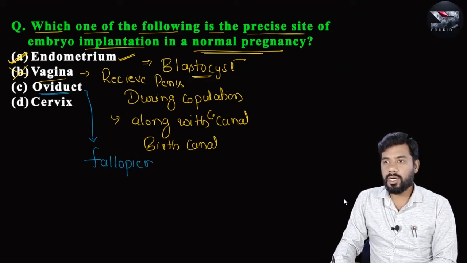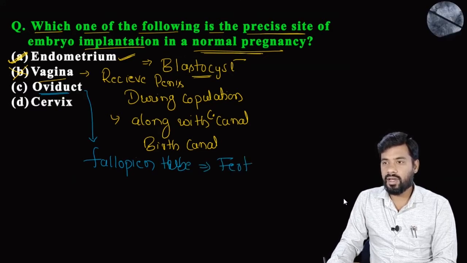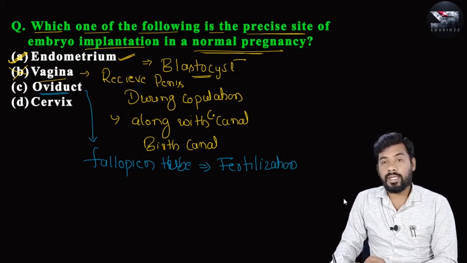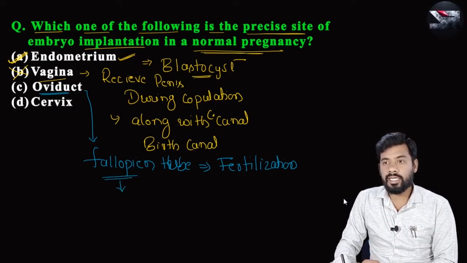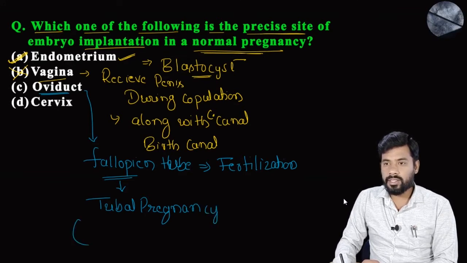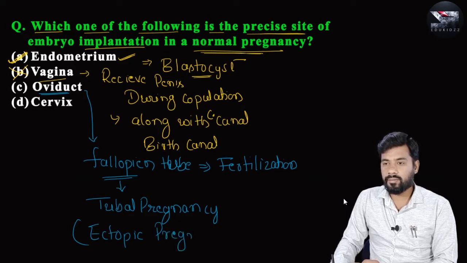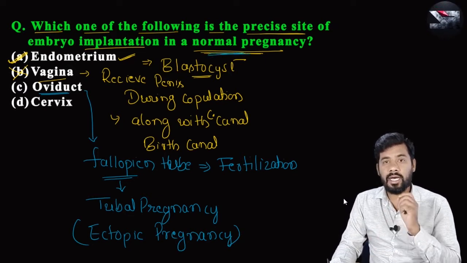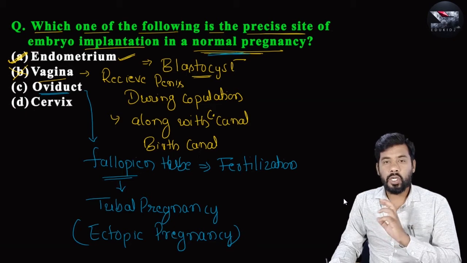This fallopian tube or oviduct, this is the site of fertilization, not site of implantation. But there are some cases where there might be implantation in fallopian tube. If there is implantation in fallopian tube, then that type of pregnancy is called as tubal pregnancy, or it is also called as ectopic pregnancy. Right. So here, but in normal pregnancy, implantation always takes place at endometrium, not in the fallopian tube or